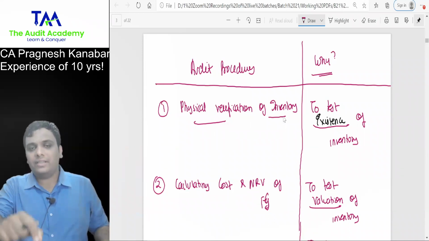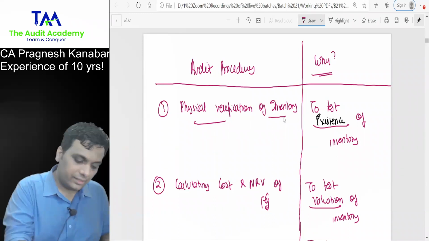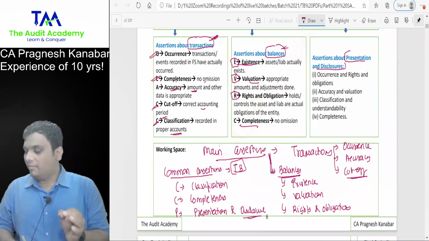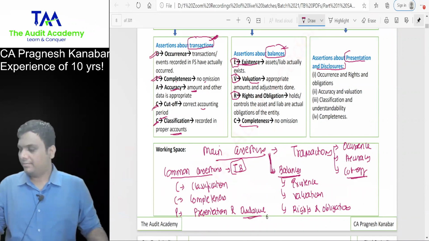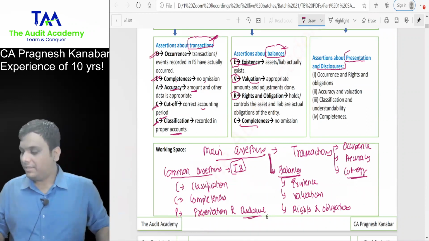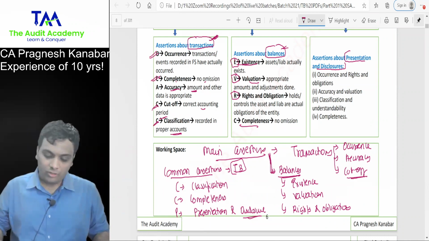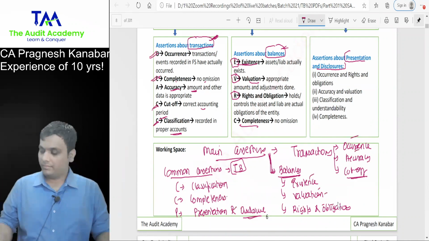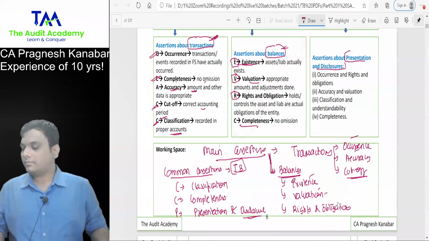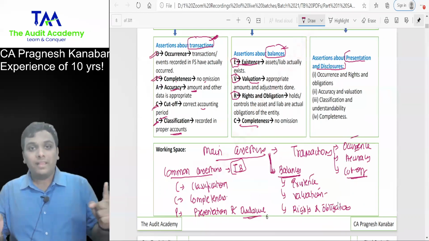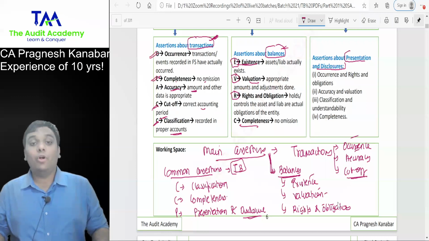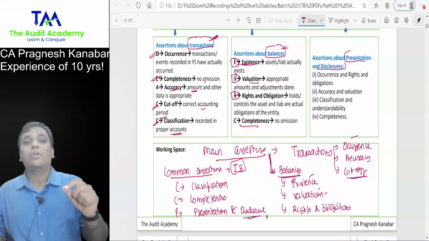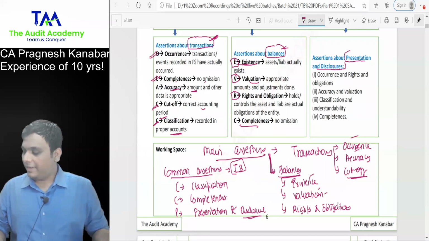Calculating depreciation charged on fixed assets. Give me the assertion that I'm verifying. No, you have to give me the answer from these words only. All right. If I open the chat box now, then what you will see is a cocktail of answers.